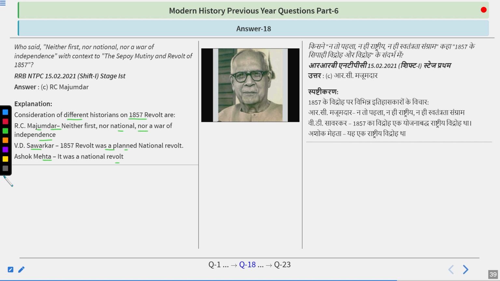So according to R.C. Majumdar, this particular mutiny was simply the Sepoy Mutiny, and this was neither the first nor a national nor a war of independence. So this was said, and V.D. Savarkar was the one who said that it was the first war of independence.